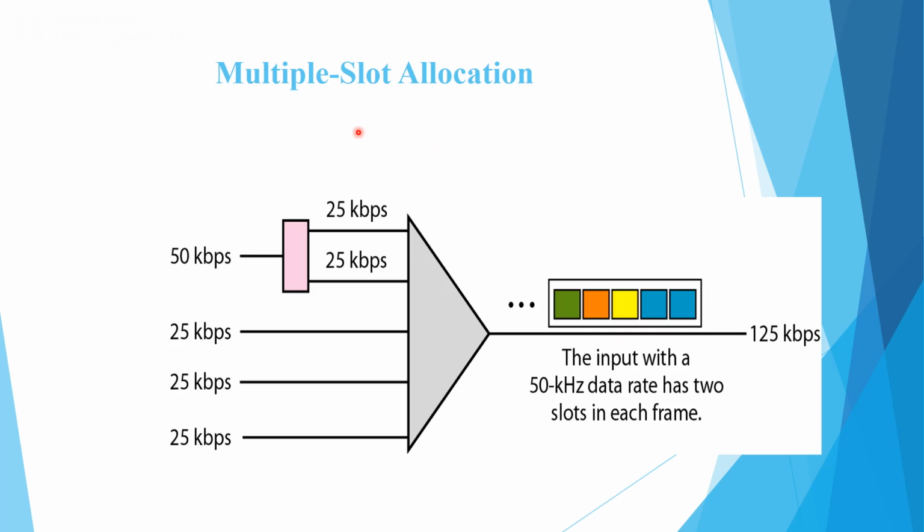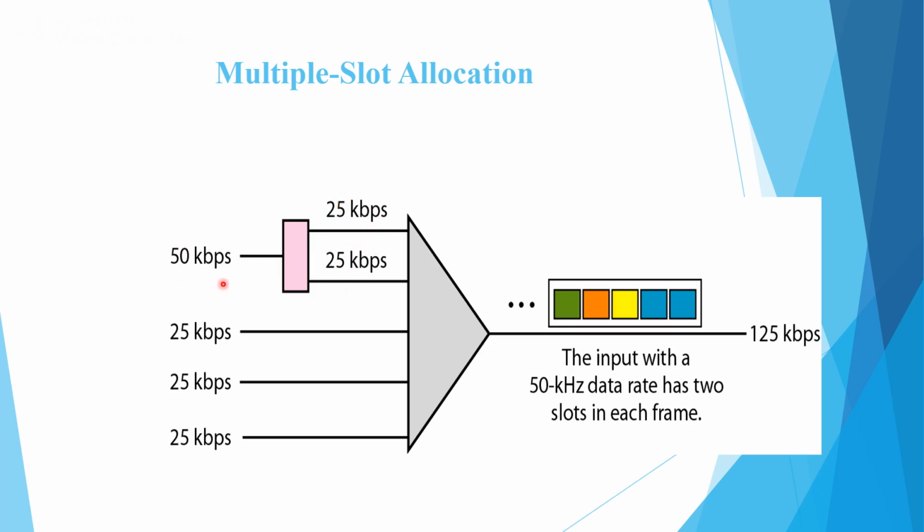The second one is multi-slot allocation. In the case of multi-slot allocation, as the name specifies, we can allot more than one slot in the frame. Basically we have data rates like 50 kilobits per second, 25 kilobits per second, 25 kilobits per second, and 25 kilobits per second. Here we can observe that obviously there is a disparity in the data rate across the input terminals. So what we can do is divide or split 50 kilobits per second into two different input data rates like 25 and 25.